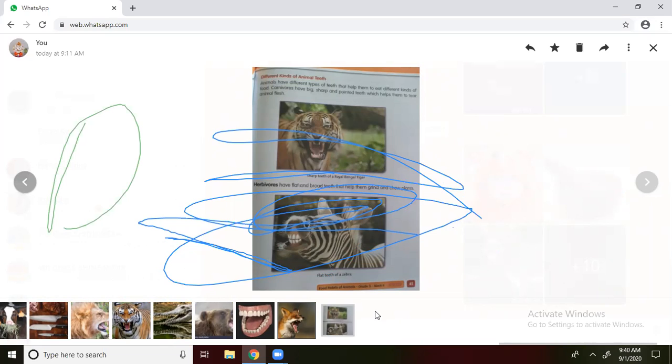Already I told you carnivorous animals have sharp pointed teeth which are helpful to cut or tear the flesh. Next, they have given herbivorous animals. Herbivores have flat and broad teeth that help them to grind and chew plants. Flat teeth are useful to grind as well as to chew the food.